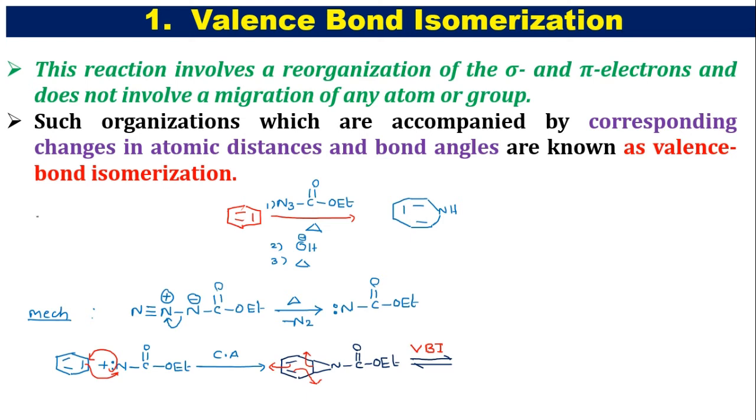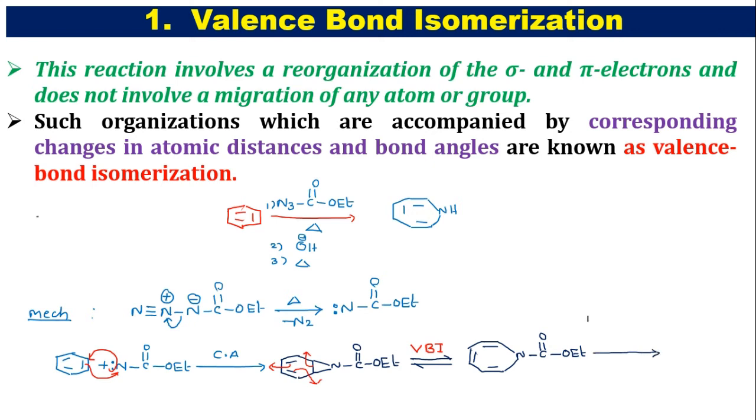Now opening of this 6-membered ring converts to a 7-membered ring. Now you see that this pi bond shifted here, therefore we get the double bond. Now this pi bond shifted here, we get the double bond. Now this nitrogen has a substituent, that is C double bond O, OEt.